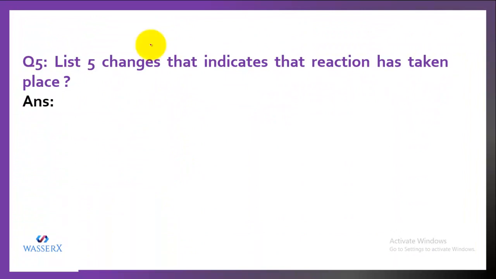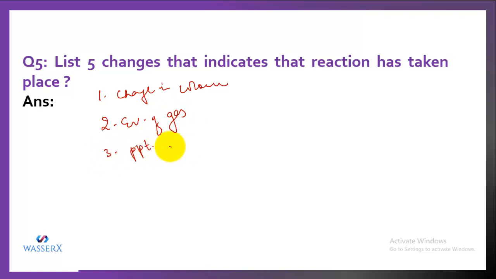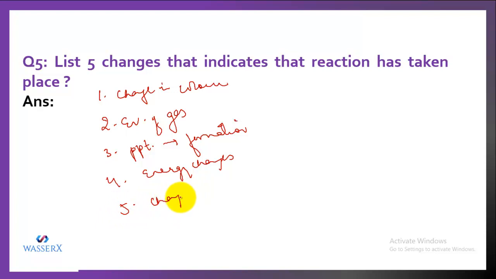List 5 changes that indicate that a reaction has taken place. So what are those 5 changes? There can be a change in color. There can be the evolution of some gas. There can be a formation of precipitate. There can be energy changes, that is the heat energy is either absorbed or released, or there can be a change of state. So these 5 changes indicate that a reaction has taken place.